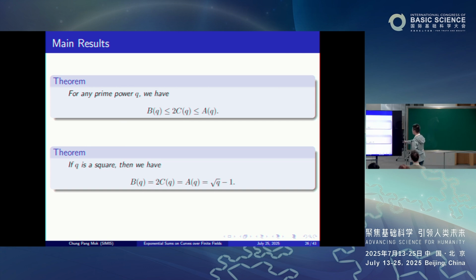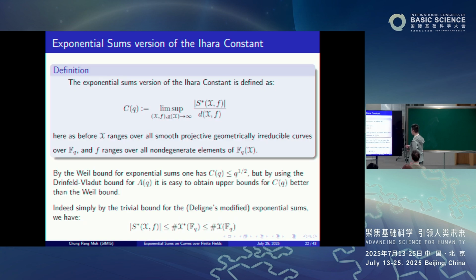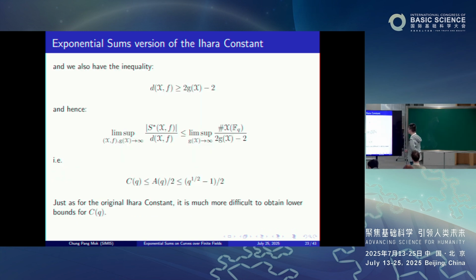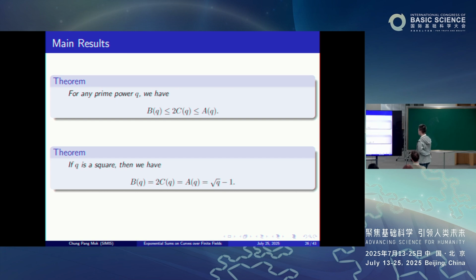Remember we have these three constants: A of q is the original Ihara constant, C of q is our exponential sum version of the Ihara constant, which is defined in terms of these Deligne modified sums, while B of q is a relative version of the Ihara constant. So we have this inequality between these three Ihara constants.